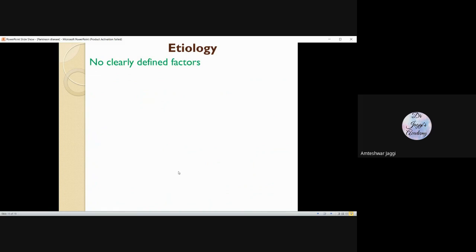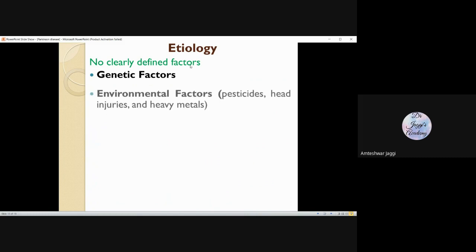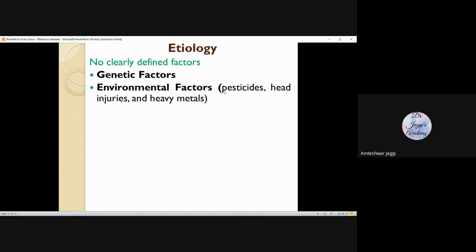Reason, etiology: why this happens, there is no clear idea. It is known that with age, this can happen in some persons. Maybe the role of a genetic factor, maybe some insecticide or pesticide factor, environmental, head injury, we don't know, but there can be something.